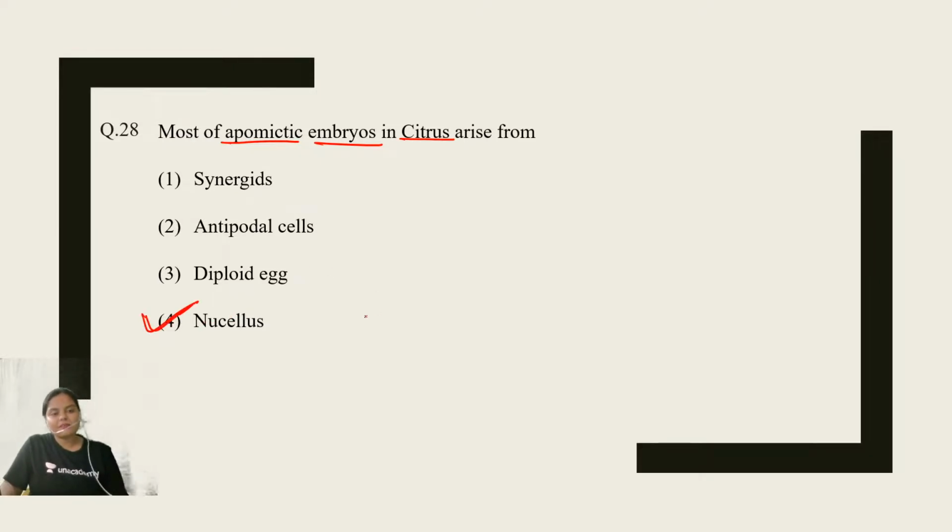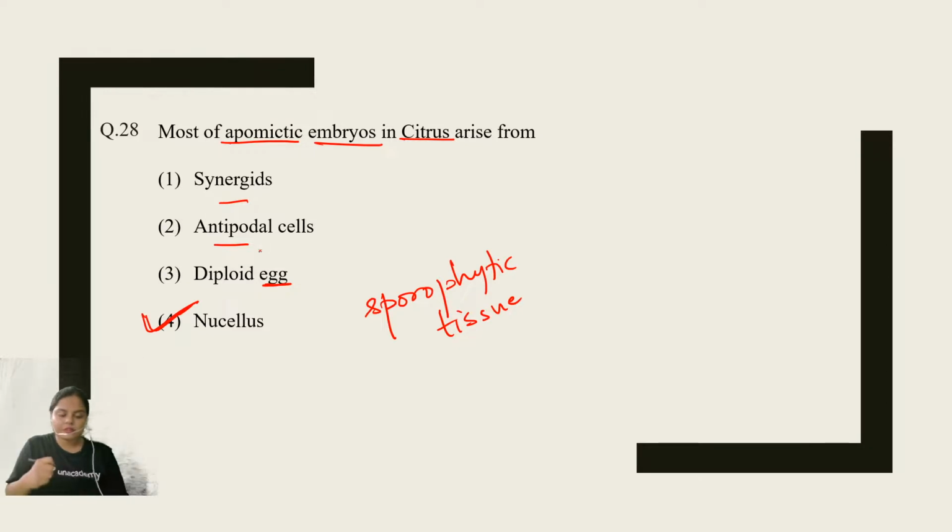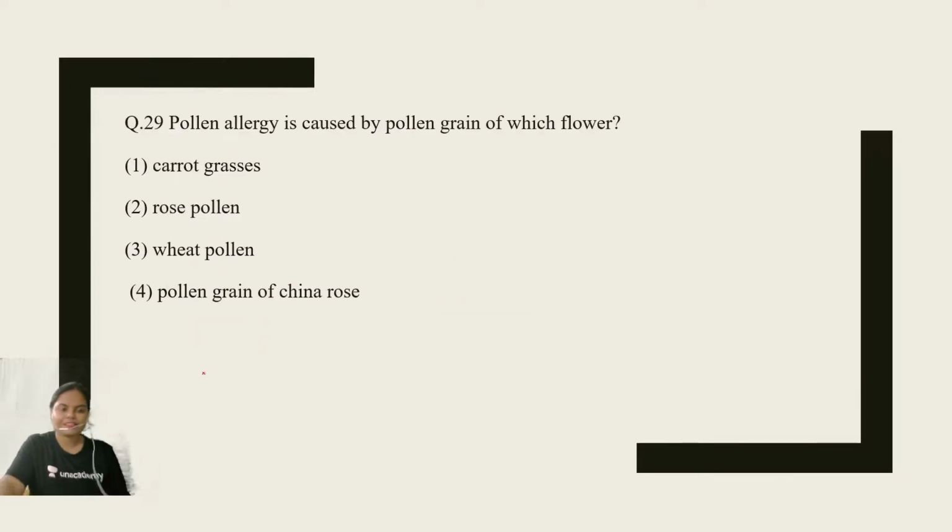It is derived from the sporophytic tissue, right? And nucellus is the sporophytic tissue here, because antipodal, synergid, or the egg are gametophytic structures. And in citrus, the apomictic embryos are derived from the sporophytic tissues. The right answer is nucellus. Absolutely correct, Shobh Gabru. Absolutely correct.